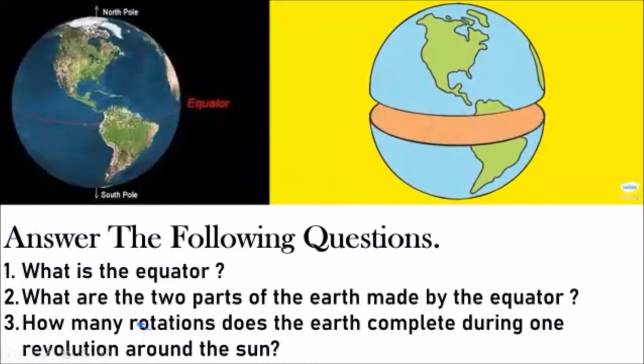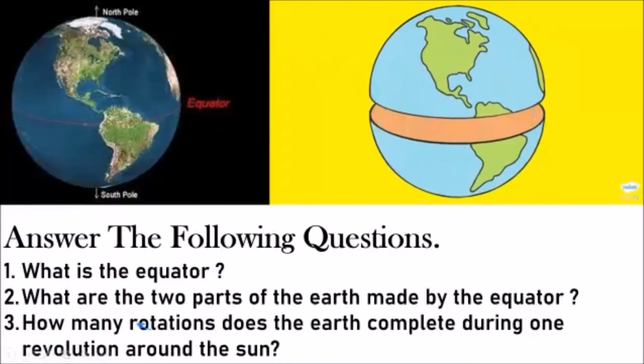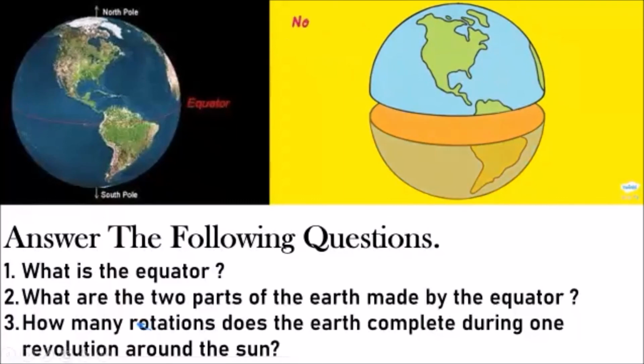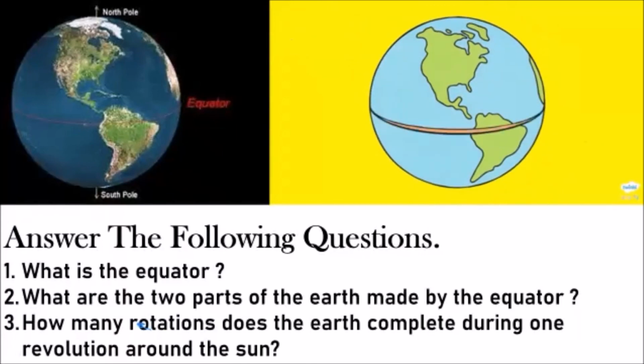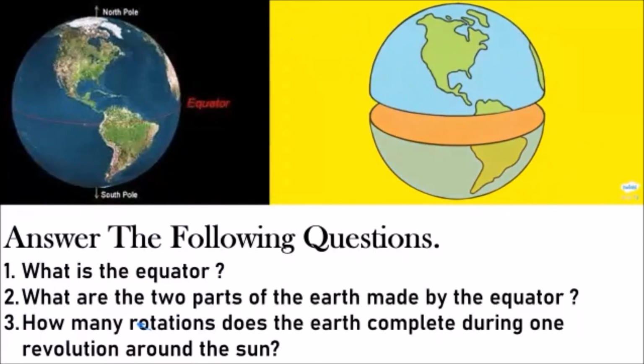Now answer the following questions. What is the equator? Come on. It's a simple answer. Just tell me, what is the equator?